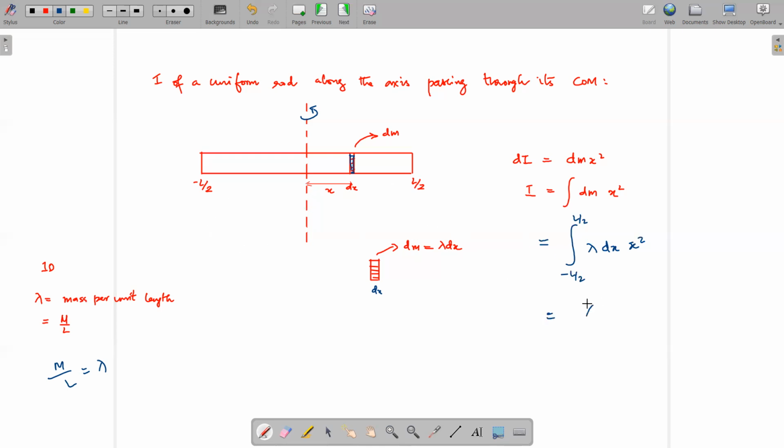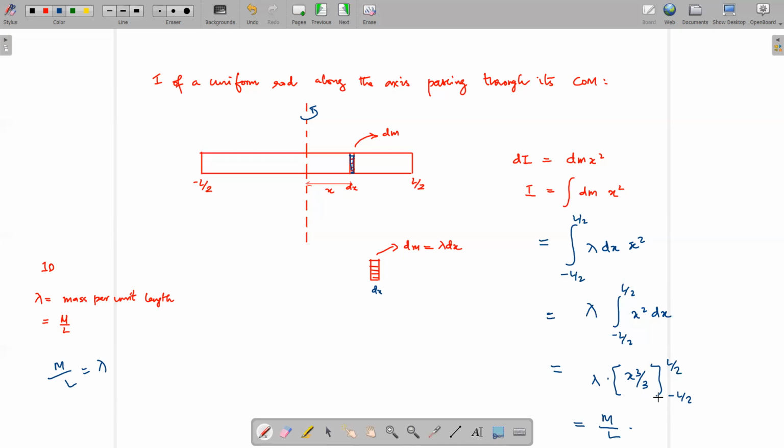And this will give us lambda, which you can take out, times the integral from minus L by 2 to L by 2 of x squared dx. Now this has become simplified, right? We just need to integrate x squared, which will give us x cubed by 3. Limits will be minus L by 2 to plus L by 2. And lambda is actually m by L, right? So substituting this, that is m by L into this whole thing, will give you L cubed by 24.